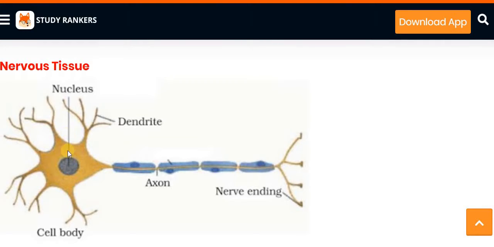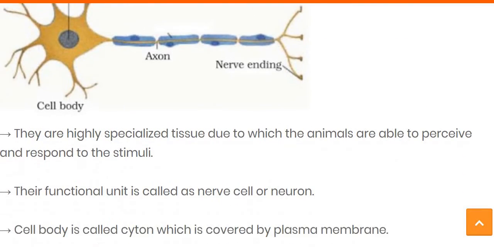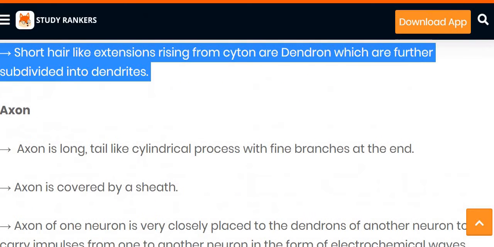Cytoplasm means the space in the cell between the nucleus and the cell membrane. That portion is known as the cytoplasm, and the dendrites arise from it. It is a hair-like structure, very thin. So the short hair-like extensions rising from the cyton are dendrons, which are further subdivided into dendrites.